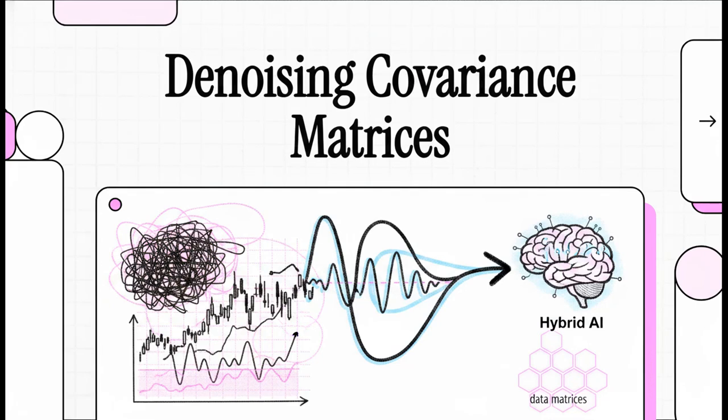Today, we're diving into an absolutely fascinating challenge in quantitative finance. We're going to do a comprehensive overview of a late 2025 research paper by Andres Garcia Medina titled Denoising Complex Covariance Matrices. At its core, this is a story about using a brilliant hybrid AI approach to tame incredibly volatile, high-dimensional data within the cryptocurrency markets.